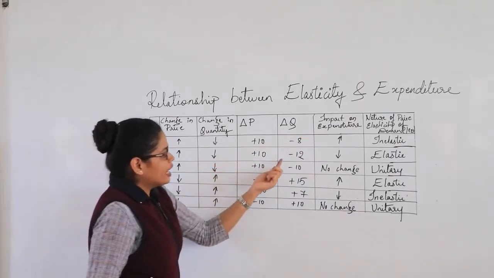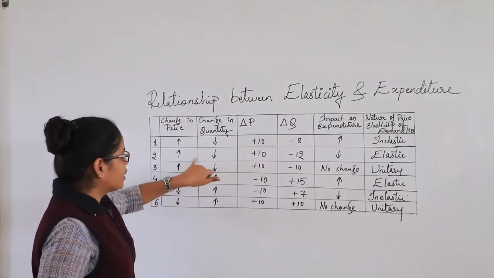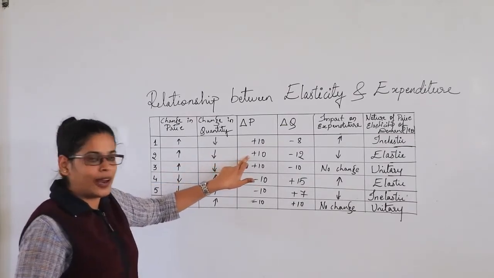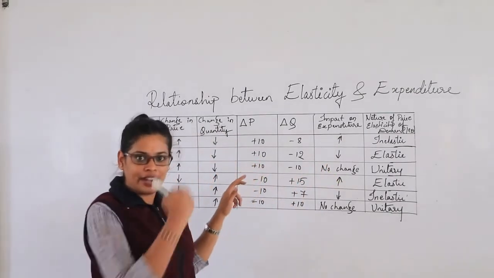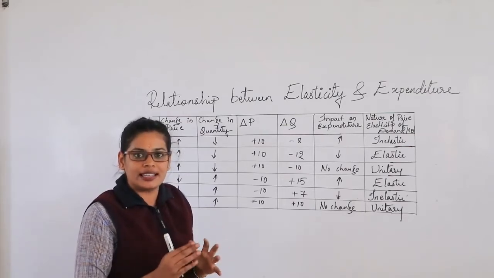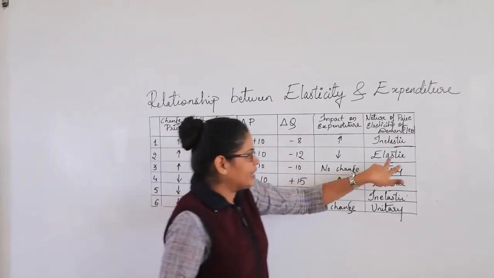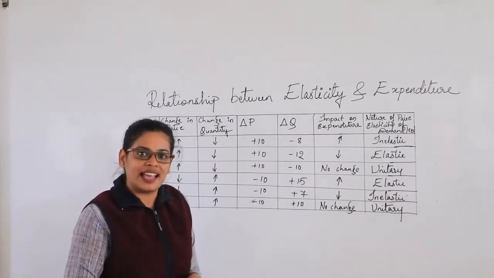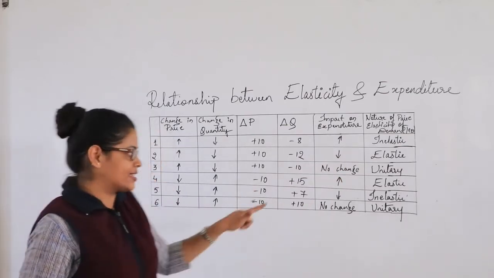In the same way, if the decline in the percentage change in the quantity is greater than the increase in the percentage change in the price, we can see that the impact on the expenditure has gone down because the prices have risen high. That's the reason we are not able to buy those commodities in bulk, so we have reduced our quantity. Here we can see there has been a drastic impact between the price and the quantity. That's the reason the elasticity of demand is elastic.